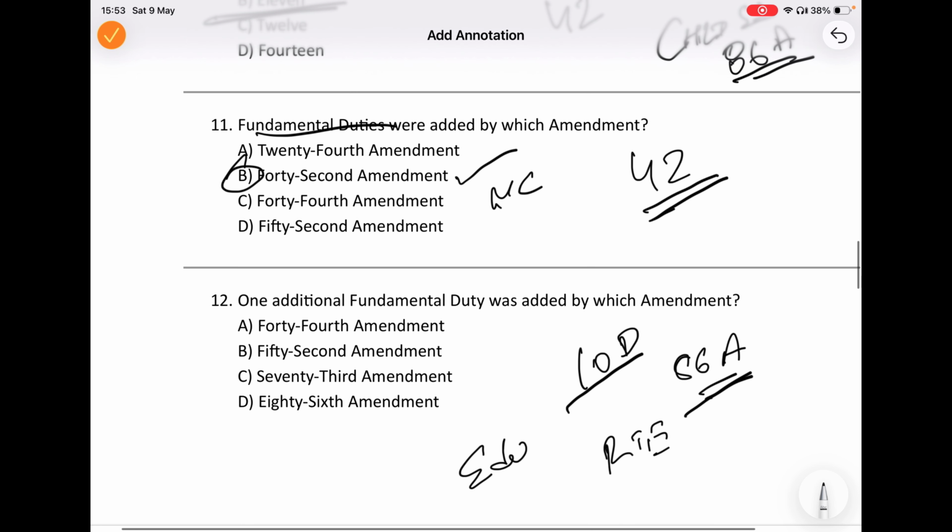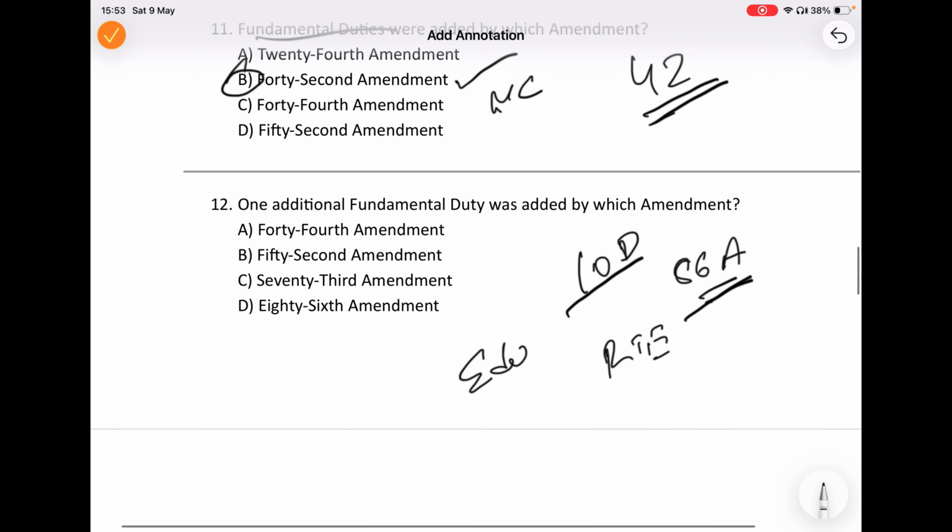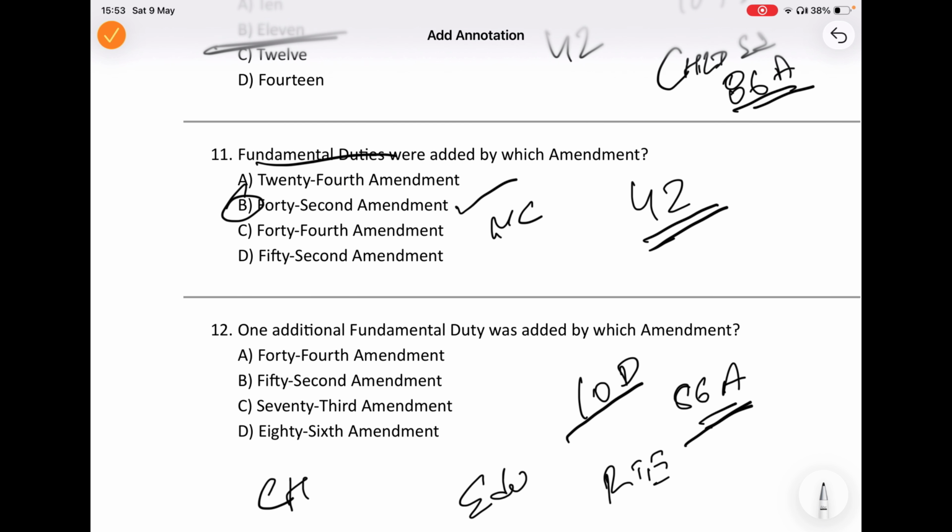At the same time, it also added a fundamental duty for parents and guardians to provide educational opportunities to whom? To children. So this amendment became important for right to education, fundamental duties, and education reforms. So the simple trick is, whenever you hear education reforms, think of the 86th Amendment. You should always think on this.